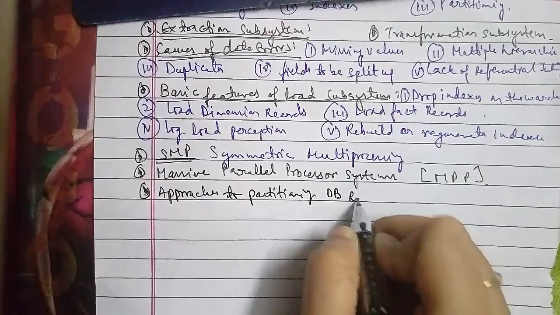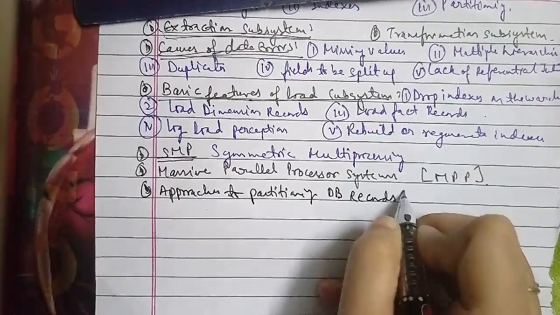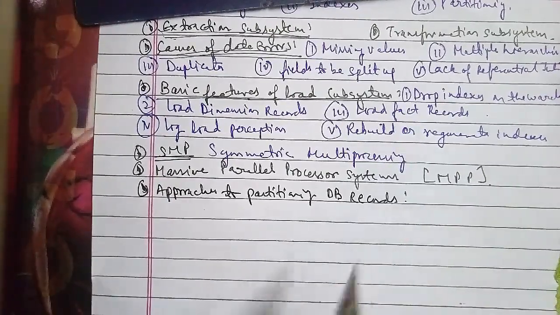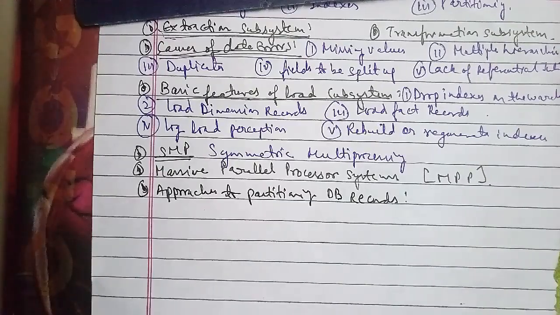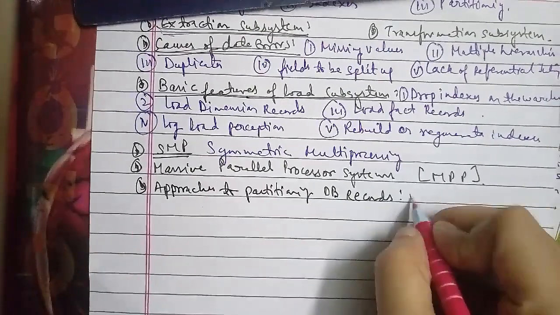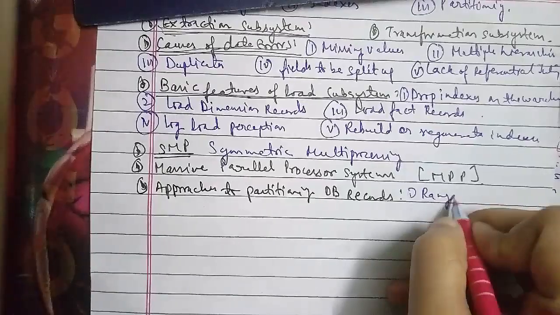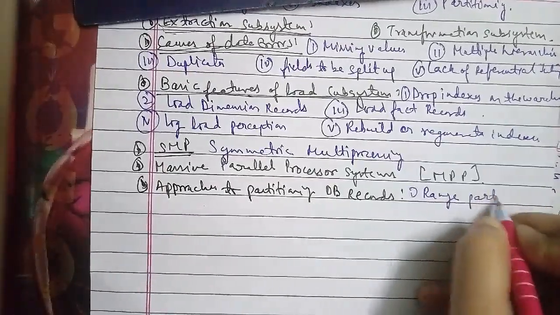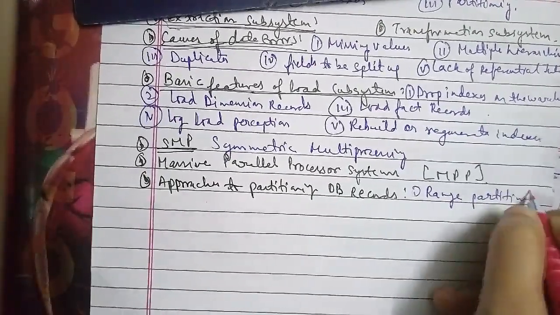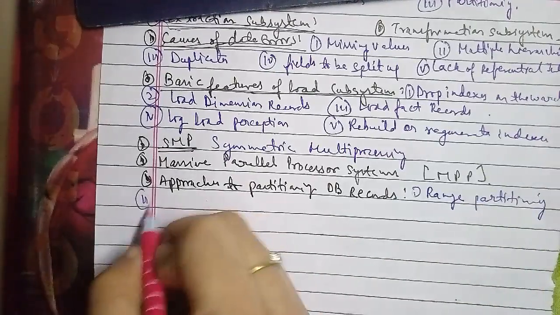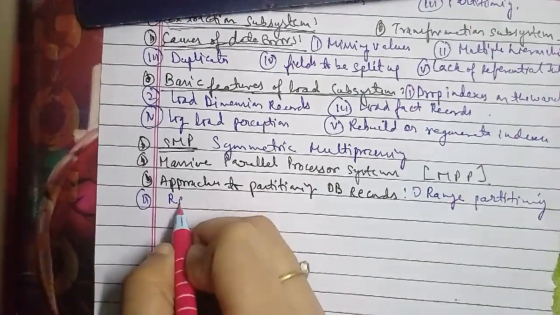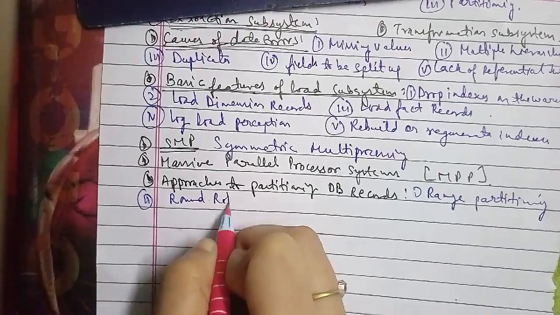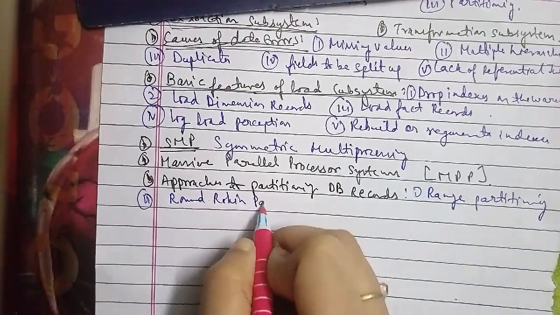Now we'll discuss some MPP research issues. Some MPP research issues are as follows. The first is scalability.